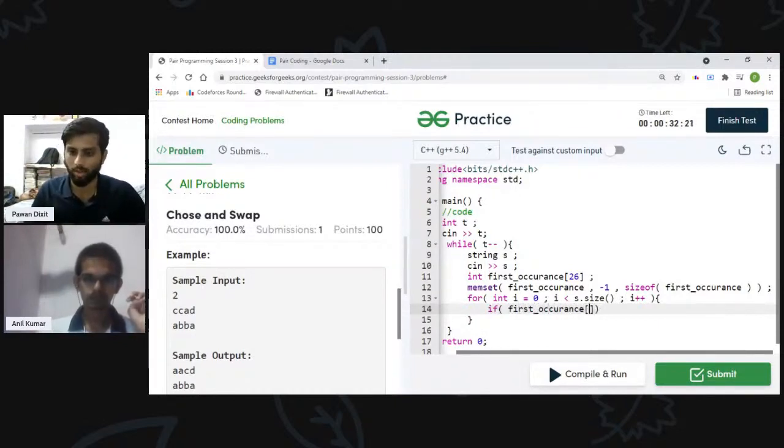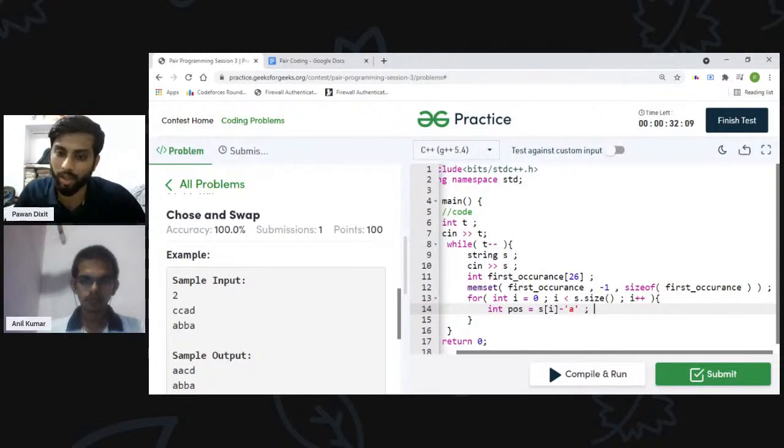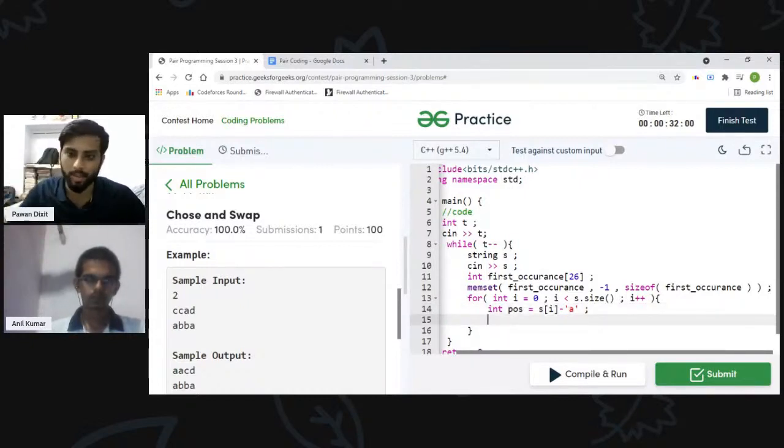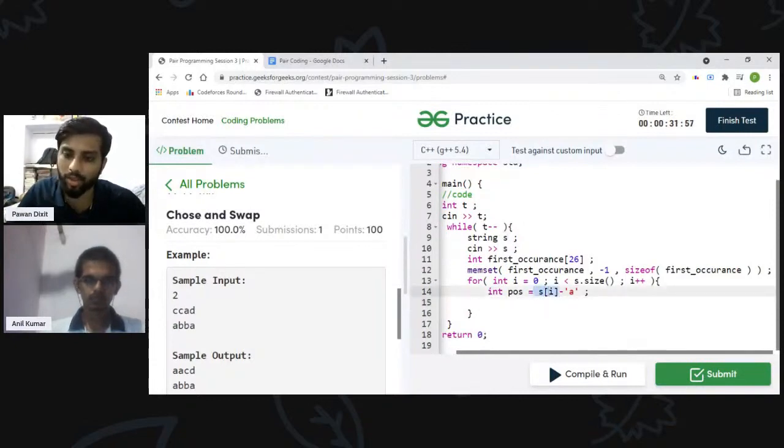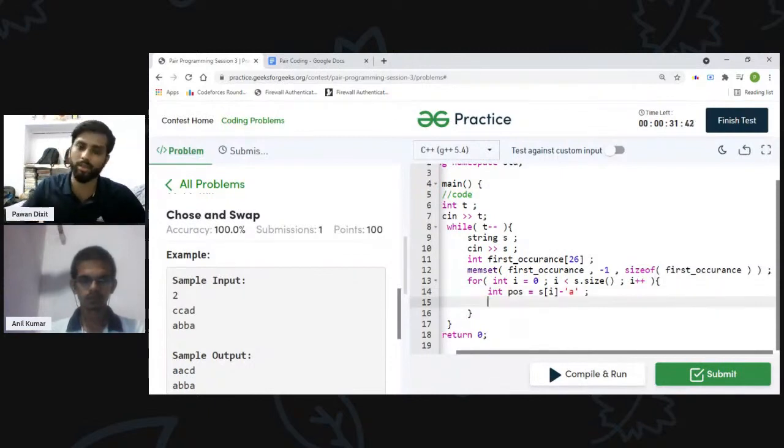Right. So now, for the sake of simplicity, I am just converting the character value into the integer value. I am subtracting the character a from s of i, which will give me the integer equivalent of that. Basically, s of i will be the ASCII value of that character, and I will be subtracting the ASCII value of a from that. So if I do this, then the integer value of a will come out to be 0, b is 1, c is 2, and likewise, z is 25. Yeah, so this is the thing.